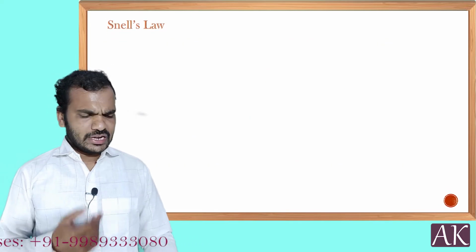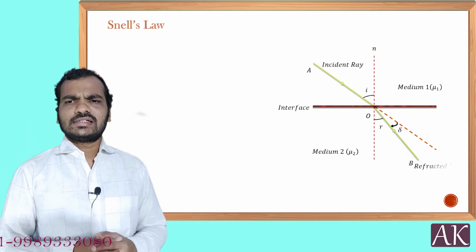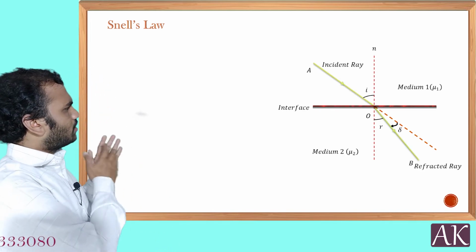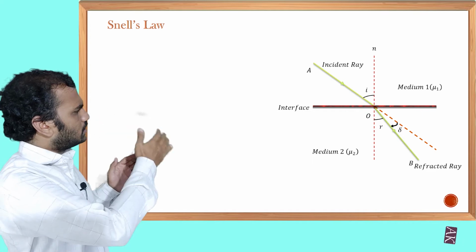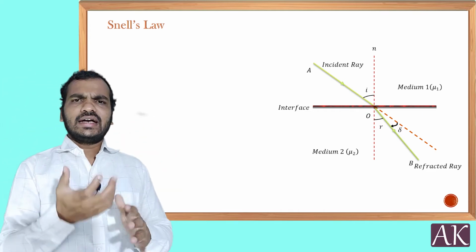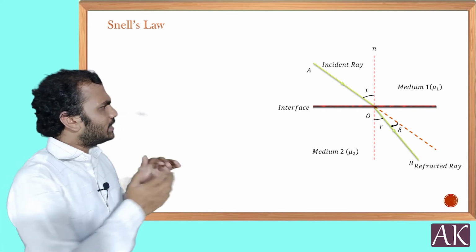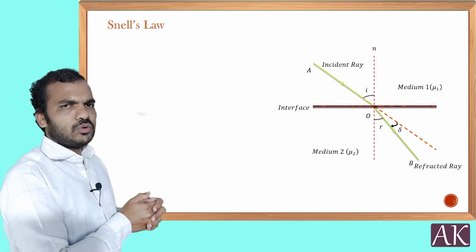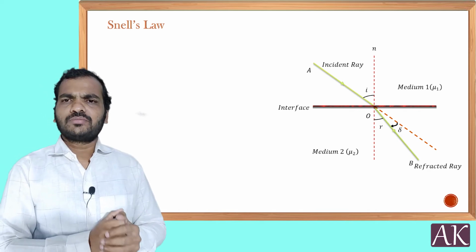Now here, Snell's law. I told you, right? We'll come back to it. So what is Snell's law? Let us take a diagram where the interface, medium 1, medium 2 and the incident ray, refracted ray, and normal are everything represented. Here, as I told you in the refractive index concept, let us take medium 1 having refractive index mu1 and medium 2 having refractive index mu2.